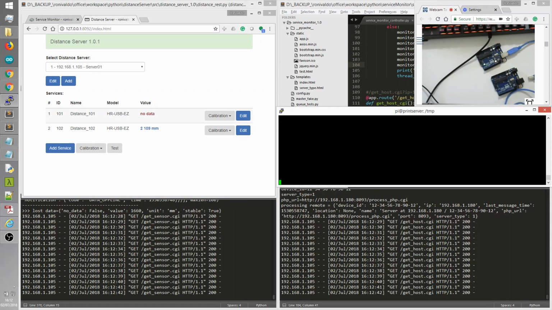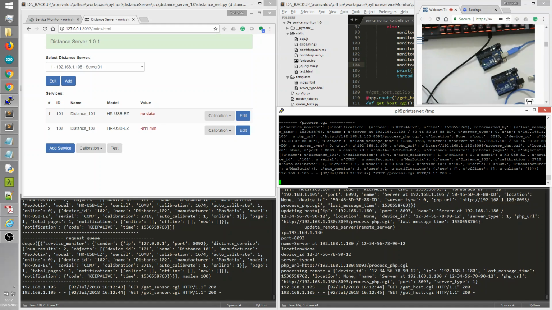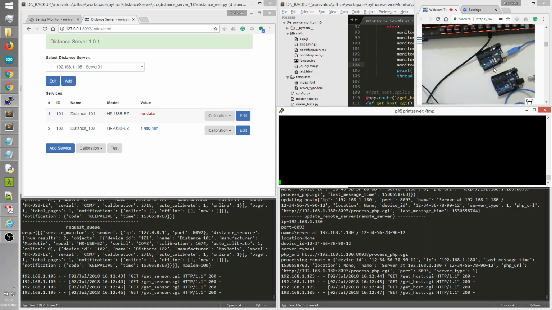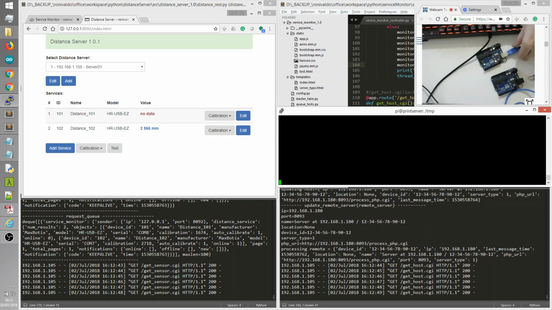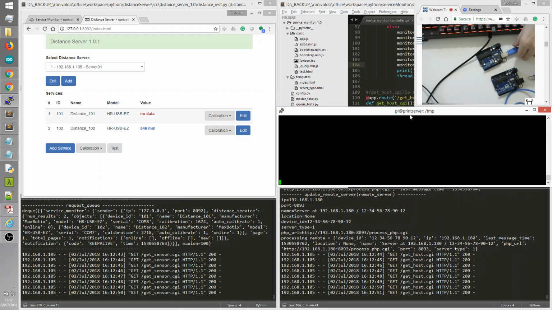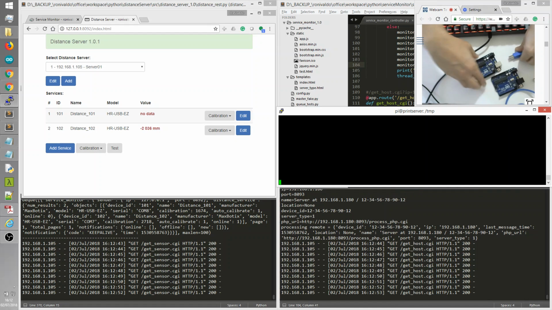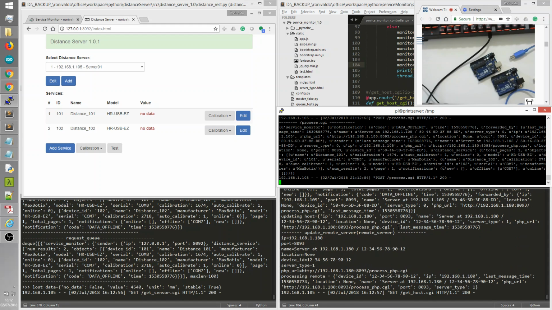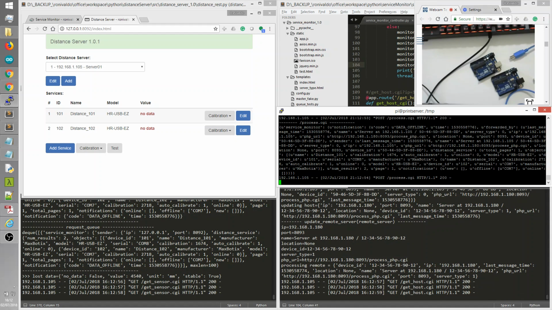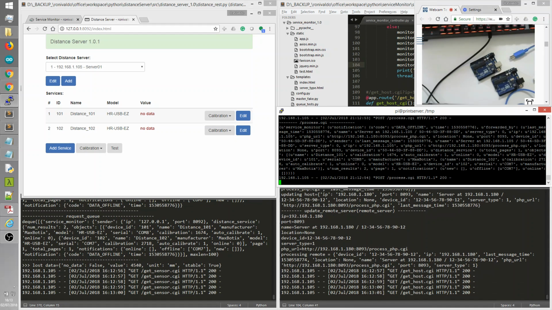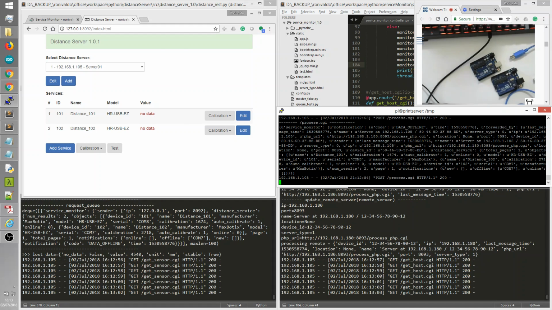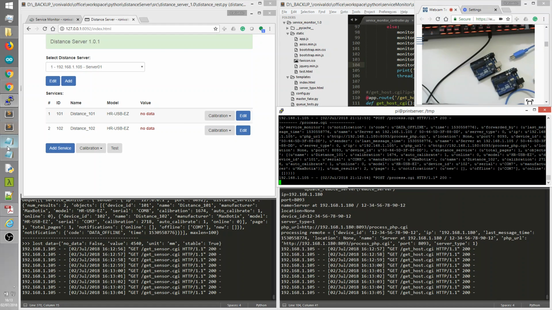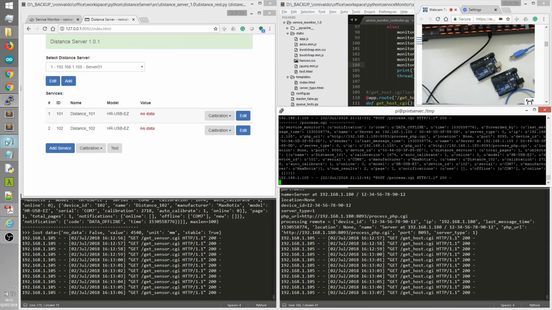So let's do it again with the other device. You can see changes here, here, and here. So let's change it here, and here, and finally in the PHP software. So it's working as expected.